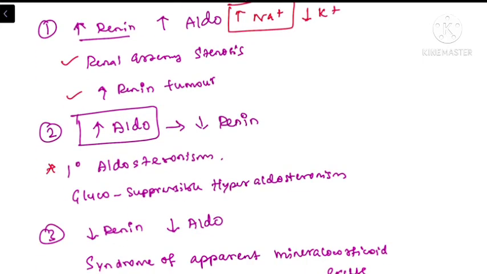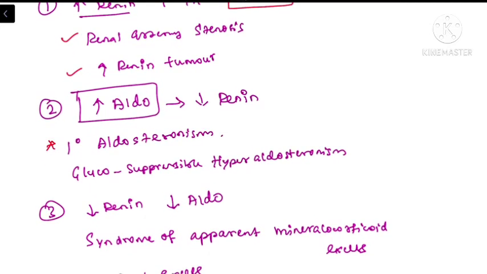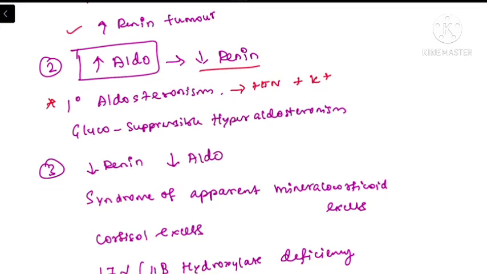So the lesion is at the level of the adrenal gland. There will be primary adrenal hyperplasia, which in turn causes the excessive aldosterone level. So these patients will be having hypertension and hypokalemia, but because of the negative feedback mechanism, these patients' renin level will be low. And there is a terminology called glucocorticoid suppressible hyperaldosteronism.